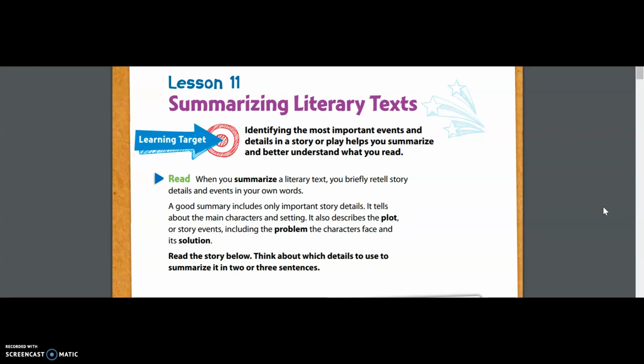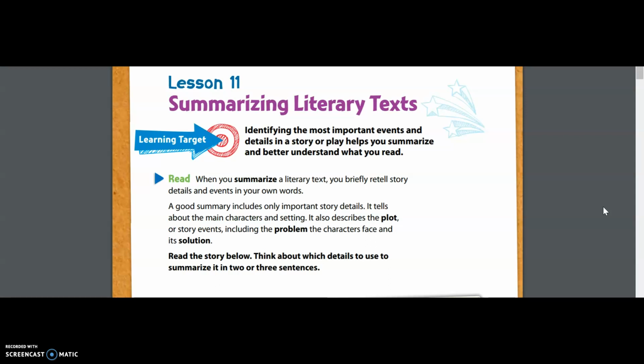When we read literary text, it's very helpful to stop during and after reading in order to summarize what we've read so far. We do this by asking ourselves who, what, when, where, why, and how about the story, because it's going to help us to identify those key details or those very important events that took place throughout our story. Using this is a good way to check if you truly understood the story. If you really did comprehend it, you would be able to give a great summary that only highlights those important details. So we hear a lot of words being repeated today.